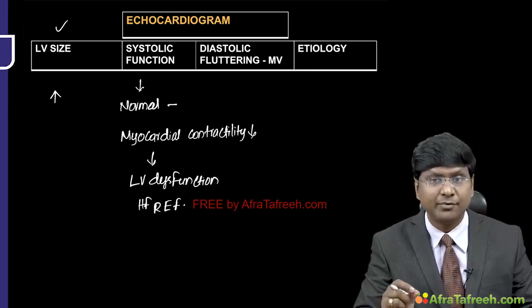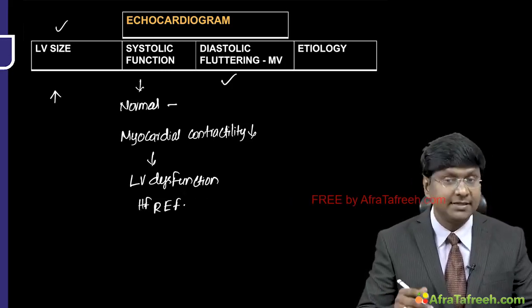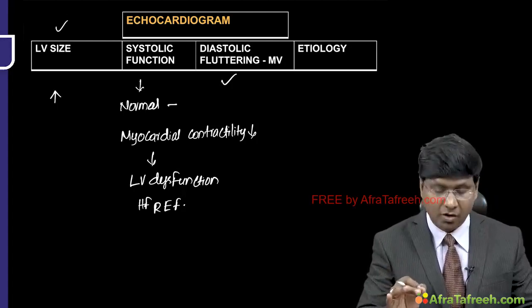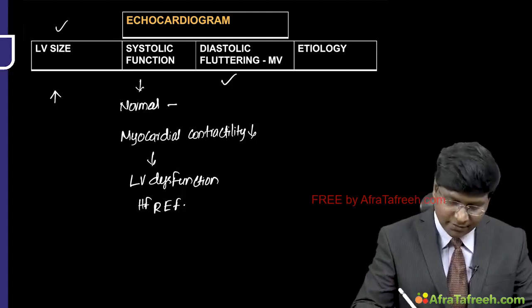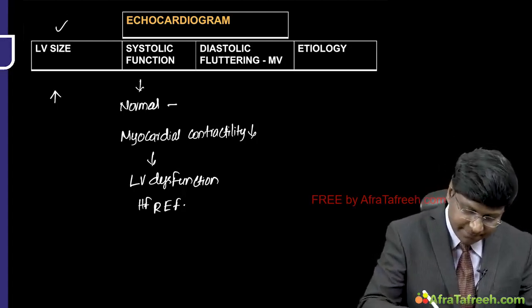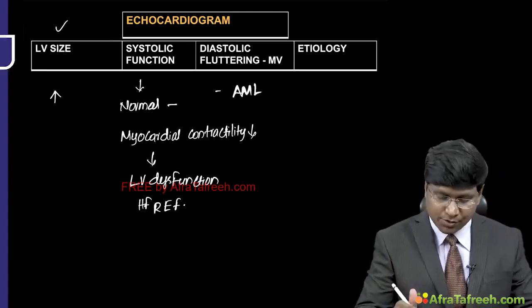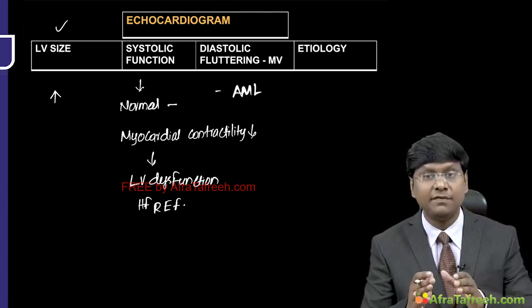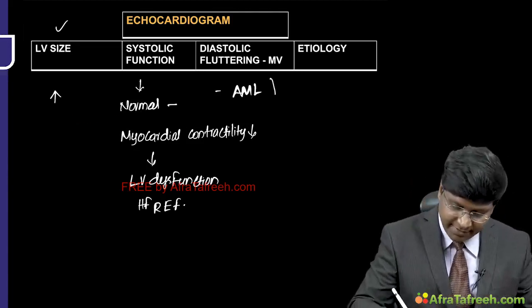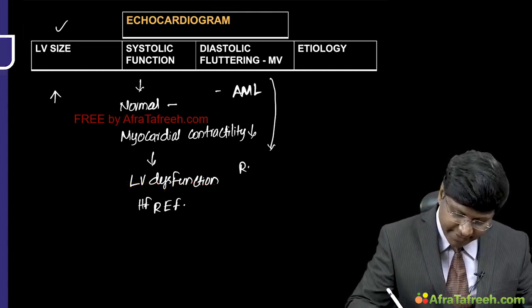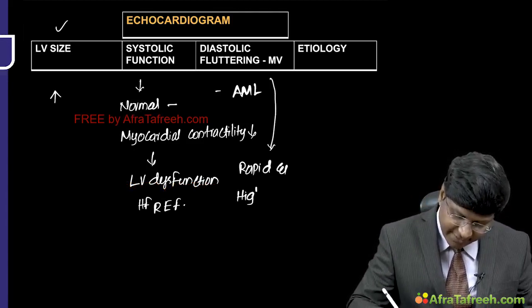Another important point that you will observe is the diastolic fluttering of the anterior mitral leaflet. This diastolic fluttering of the anterior mitral leaflet is rapid and has a high frequency.